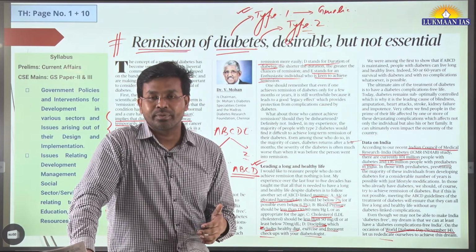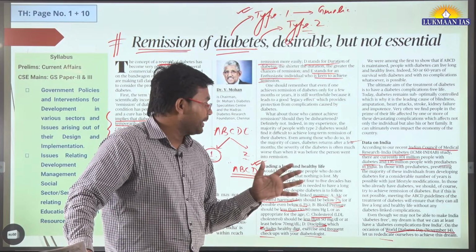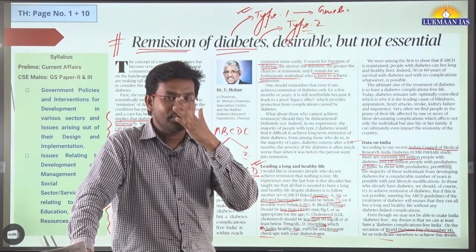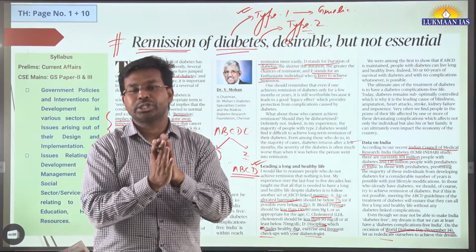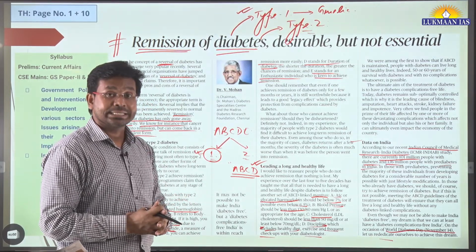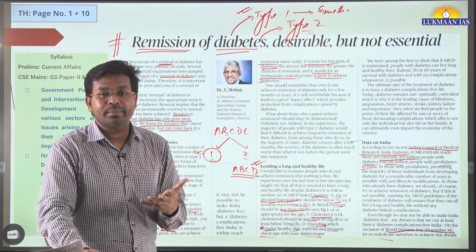136 million, 13 to 14 crore people are pre-diabetic in India. That is huge, almost 10% of India's population, or almost 20% of India's population, are either pre-diabetic or diabetic. So the thing is, diabetes has become a lifestyle disease, right?